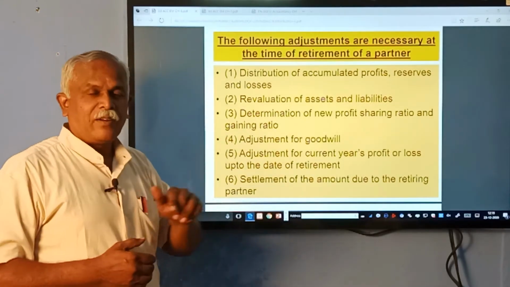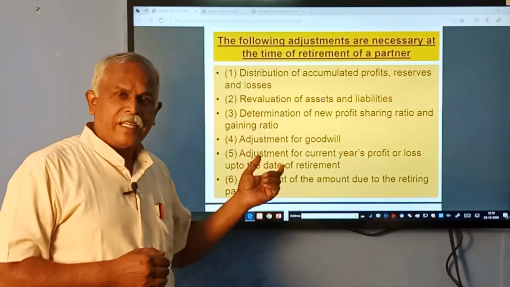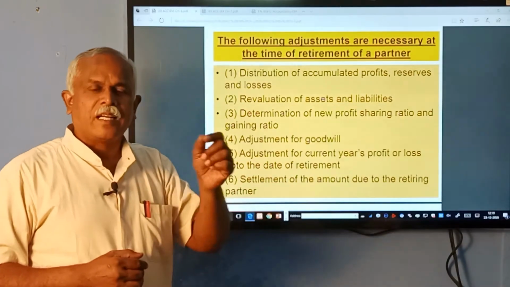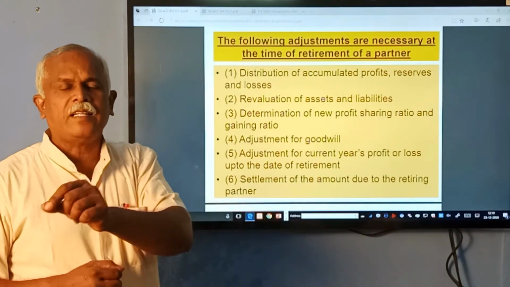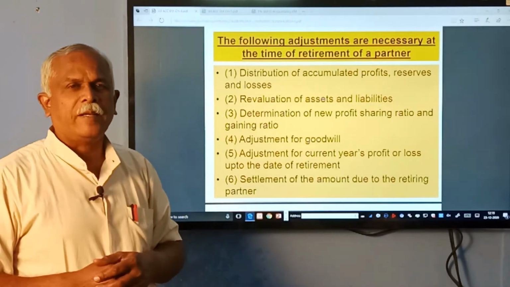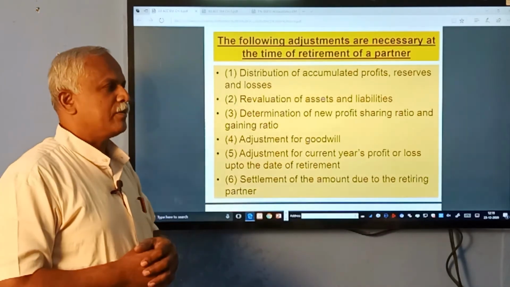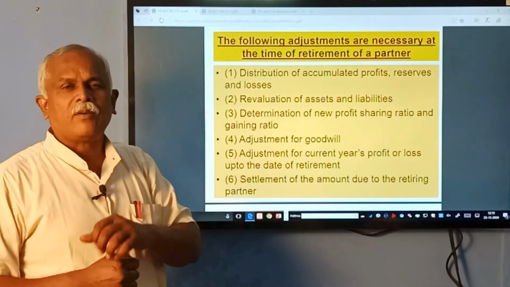Gaining ratio is calculated. What is gaining ratio? The ratio in which the continuing partners share the profit of the outgoing partner is termed the gaining ratio. Why is it calculated?